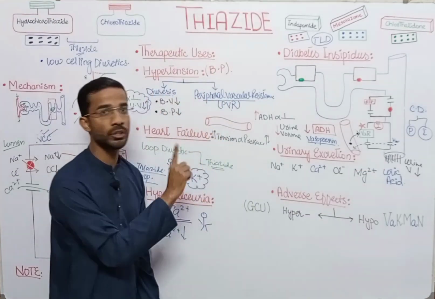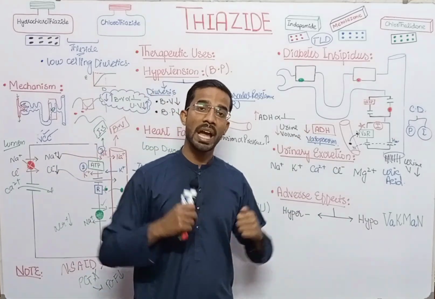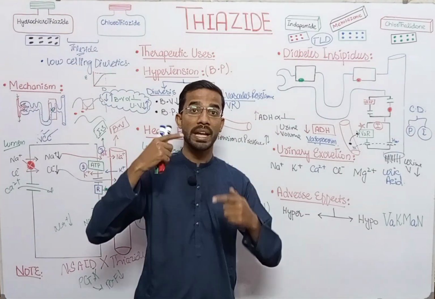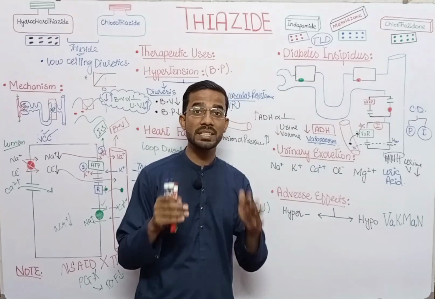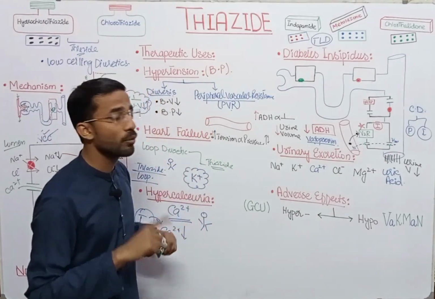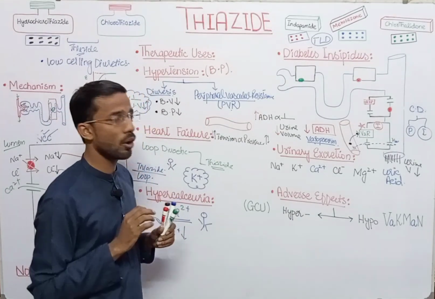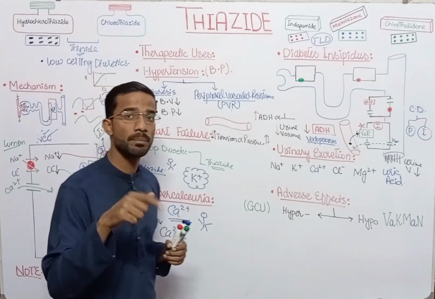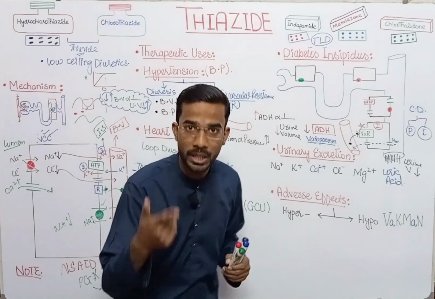Now, we have to reduce the volume of the urine, because if there is an increase in the volume of the urine and a lot of water is excreted from our body, then what will happen? The patient with diabetes insipidus will face a lot of thirst. So in that situation, we give the thiazides. This is very controversial, or you can say very amazing, that thiazides can be used for the reduction in the volume of the urine.